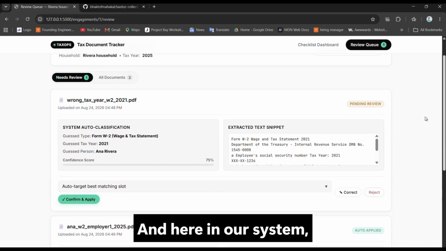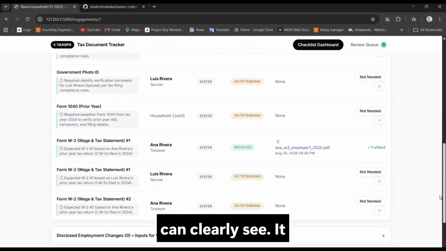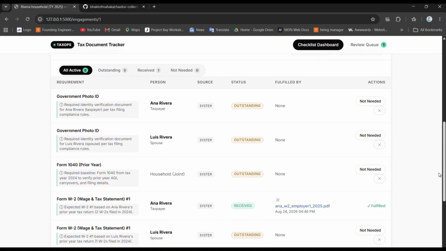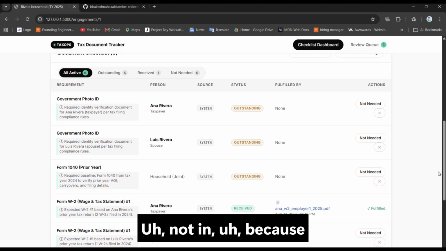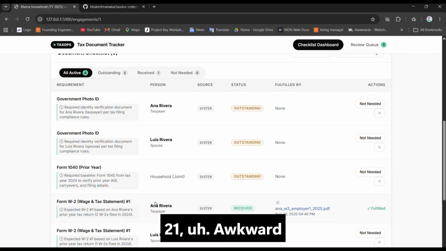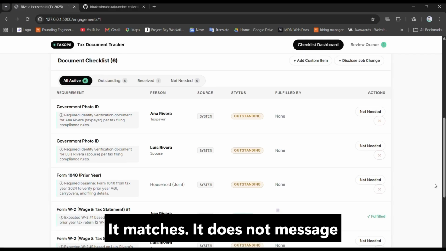And here in our system, you can clearly see it is derived, but not applied, because our system has flagged 2021 as an awkward case, since it does not match 2025.